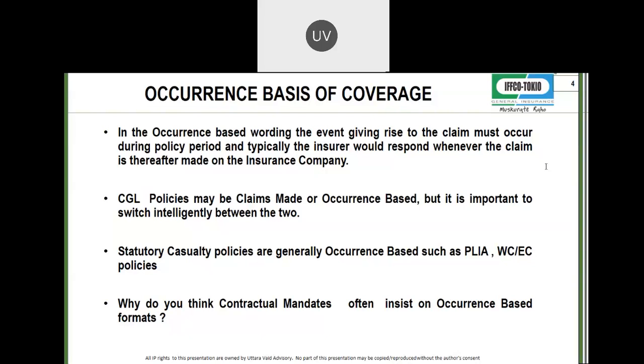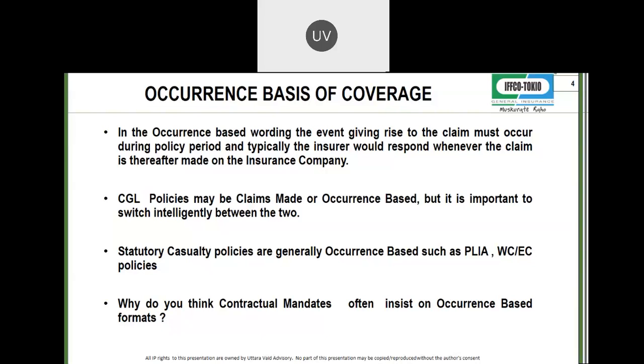Now, CGL policies may be claims made or occurrence based, but it is important to switch between the two. We will come to the switch. Let's say that you have an occurrence based policy, but now the market has dwindled and you're forced to take a claims made policy. How do you switch from a claims made wording to an occurrence based wording, from an occurrence based wording to a claims made wording? We'll come to that later.